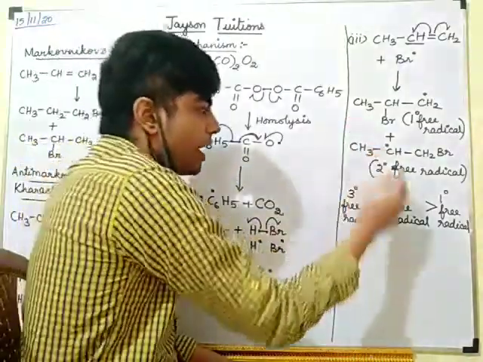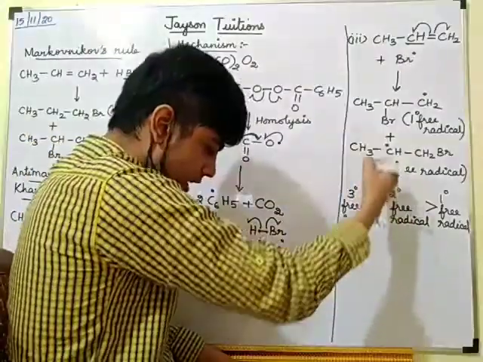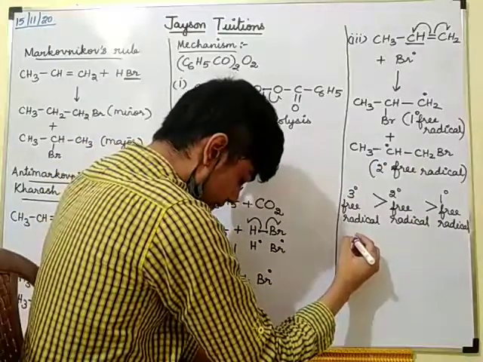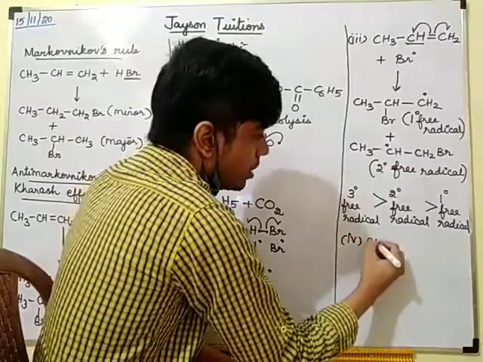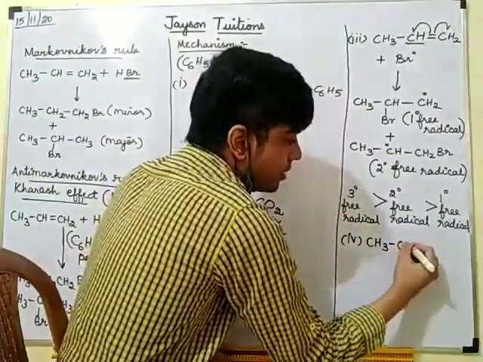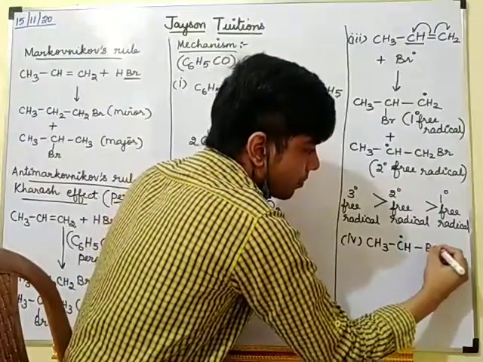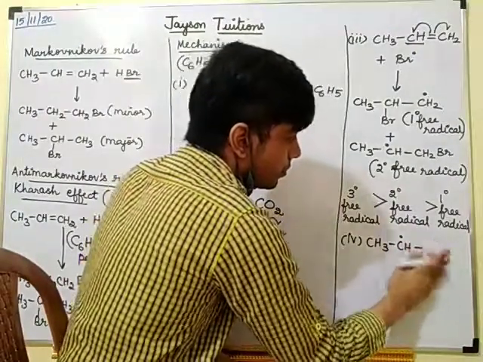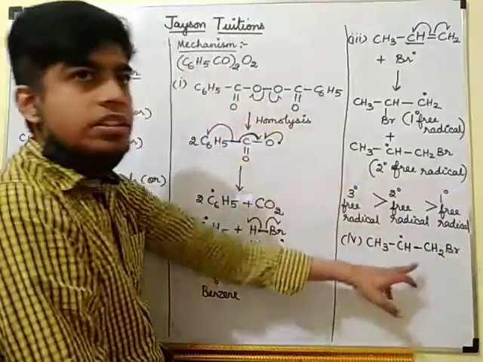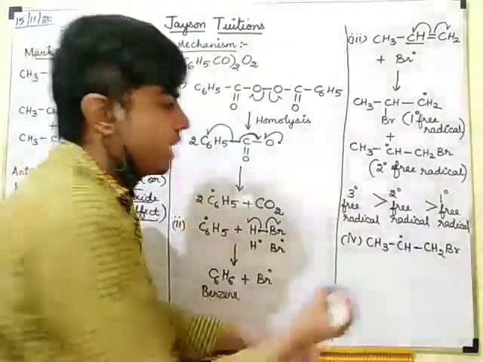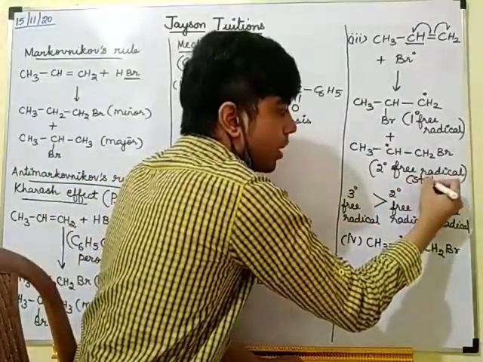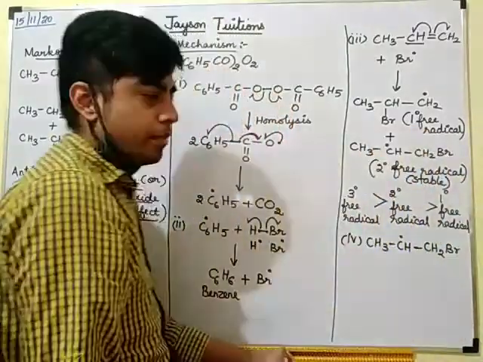Okay. So what product will we be getting from here? Tell me. So I will be getting the fourth step. Of both the free radicals, this is the stable free radical. Yes or no? The stable free radical only will give the major product. This is stable, this is unstable.